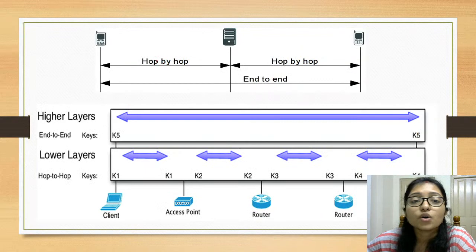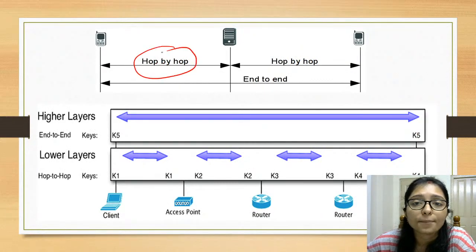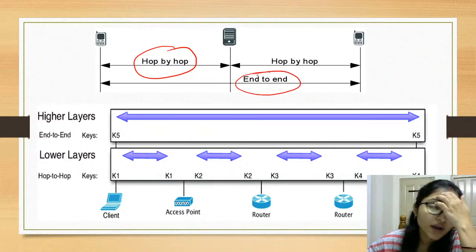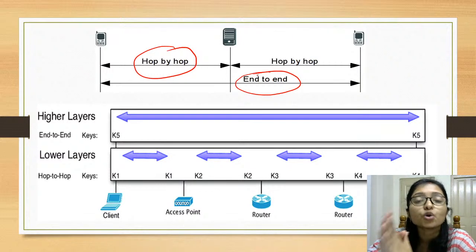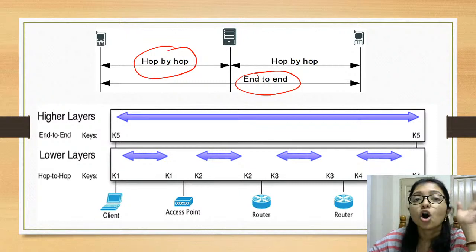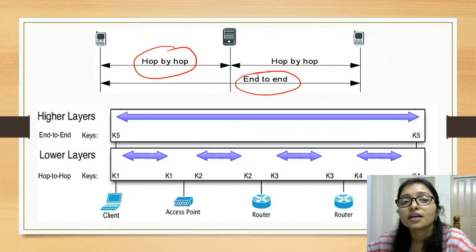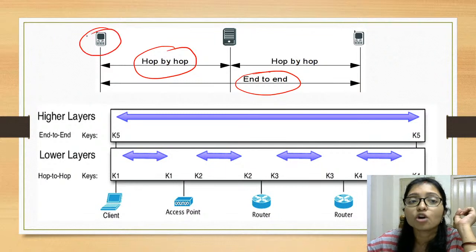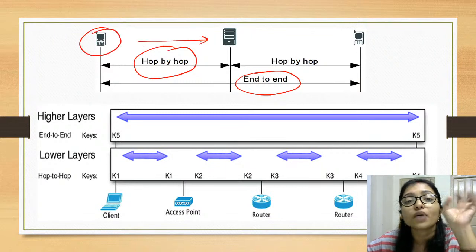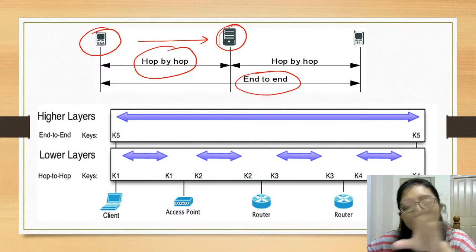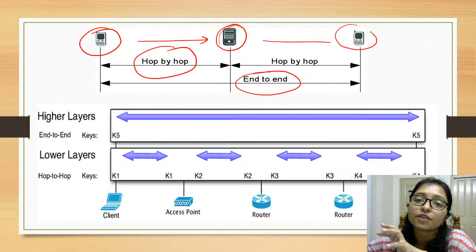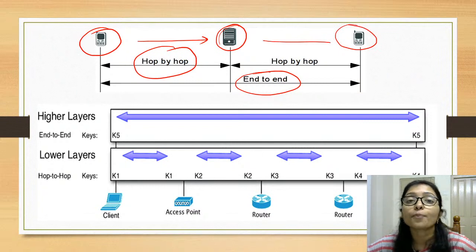Now come to the point of hop by hop. This is hop by hop and this is end to end. One concept is hop to hop or node to node, and end to end. What is the difference? Hop to hop means, this is your phone. From your phone it is sent to another router, and from this router again it is sent to another phone. That is called hop to hop.